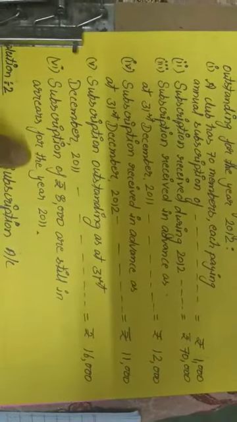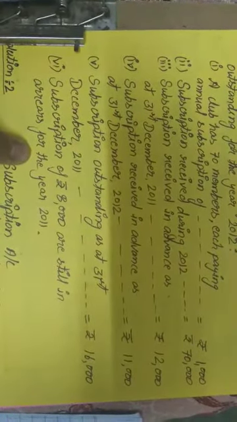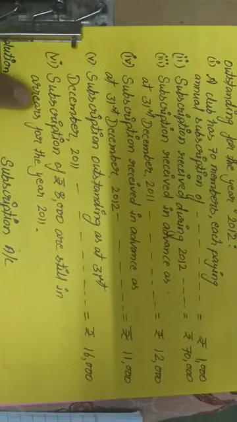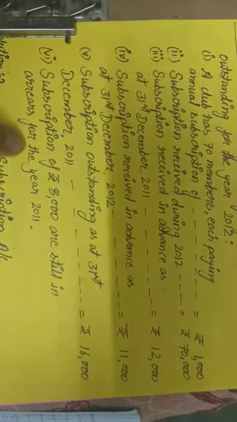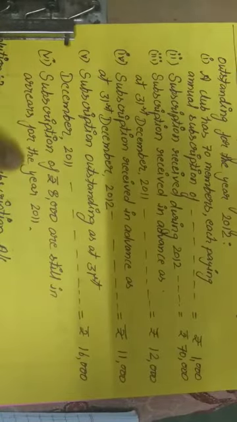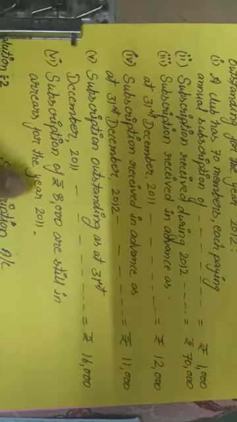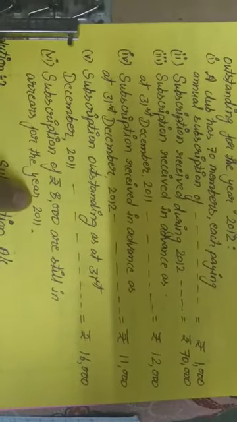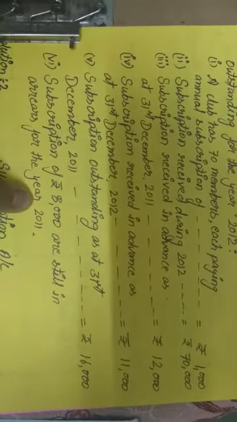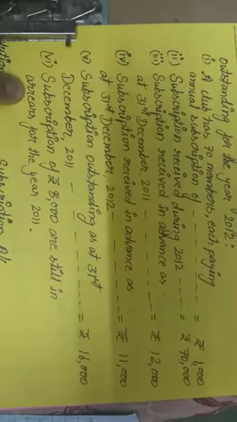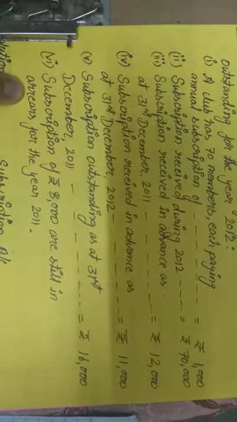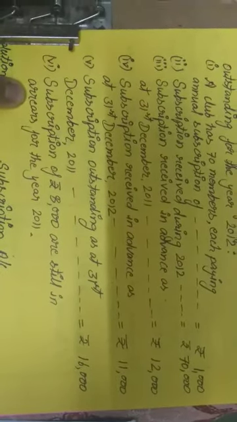This is the most important information. It is clear? Here, these four words completely change the question solution. It is clear? They said arrear means outstanding. It is clear? Arrear means outstanding.